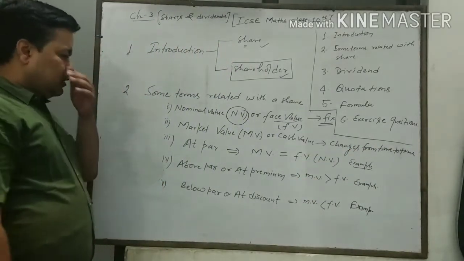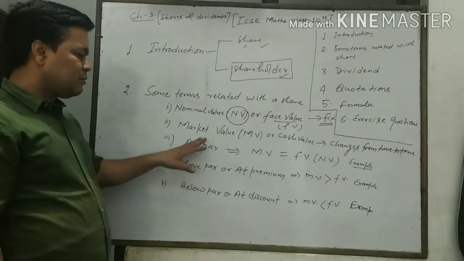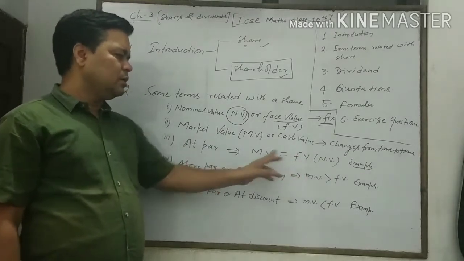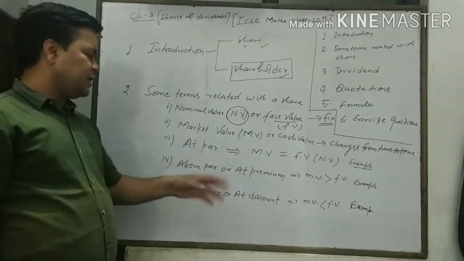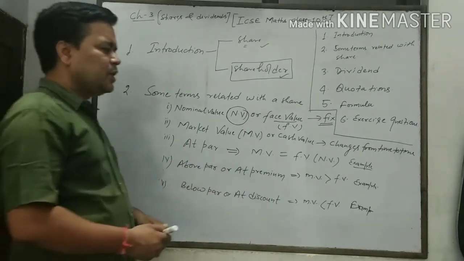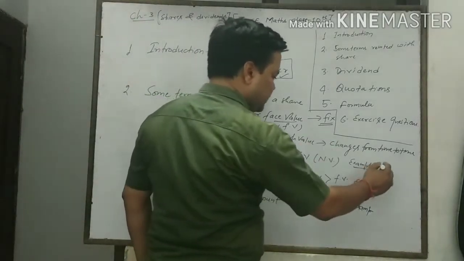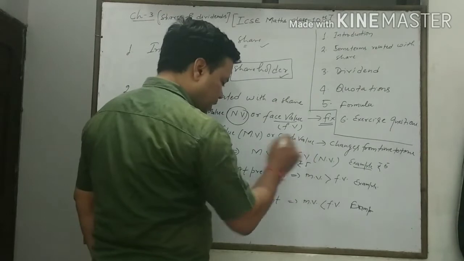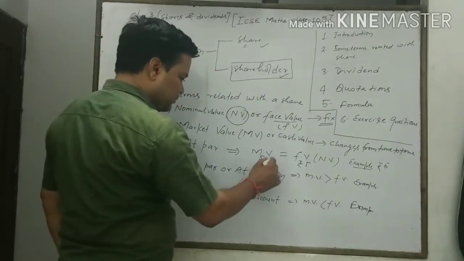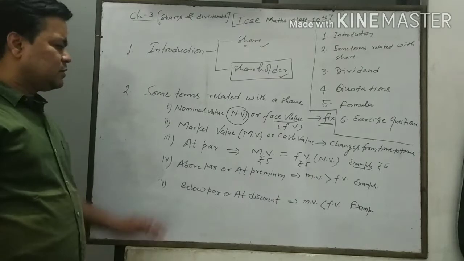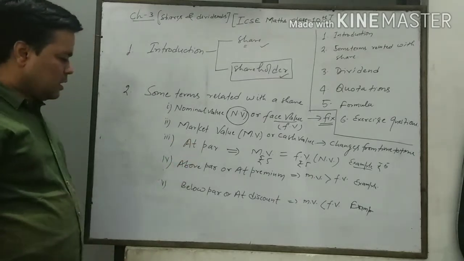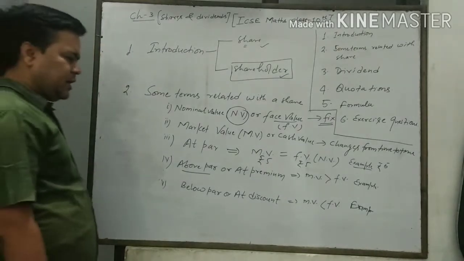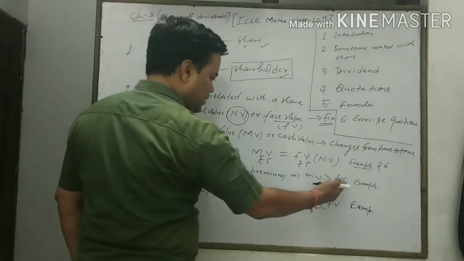Okay, now what is at par? There will be a condition. If the market value and face value are equal, then we can say that the share is at par. For example, if the face value of the share is 5 rupees and the market value is also 5 rupees, in that case we can say that the share is at par. Now, what is above par? If the performance of the company is good, in that case the market value will be greater than the face value.